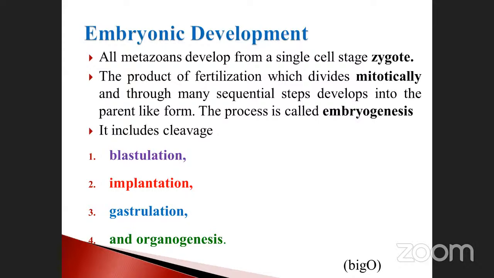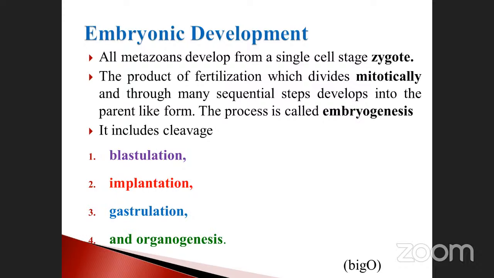ovum? You see here, all metazoans develop from a single cell stage zygote. Metazoan means middle. Okay, develop from a single cell stage zygote, isn't it? Male gamete, female gamete united together form a single cell, isn't it?